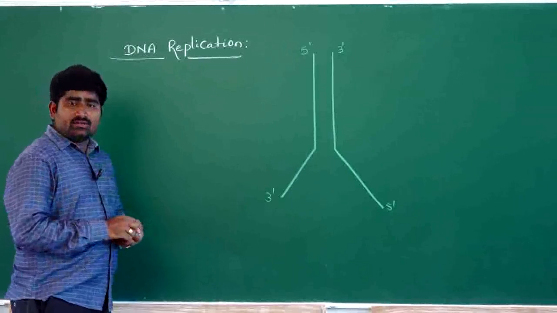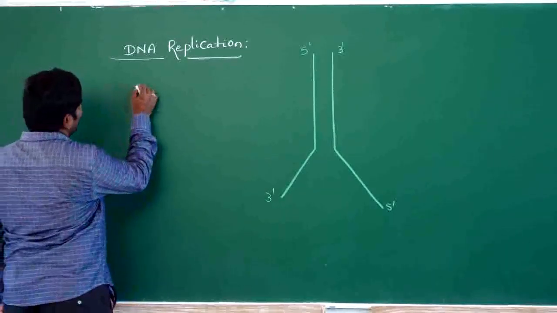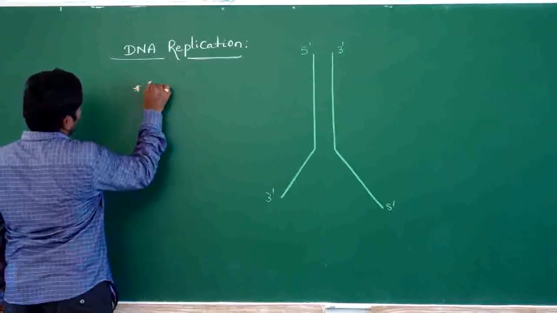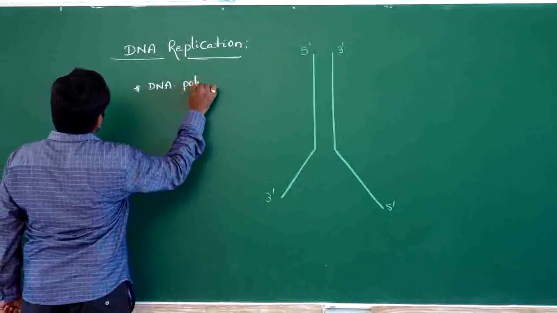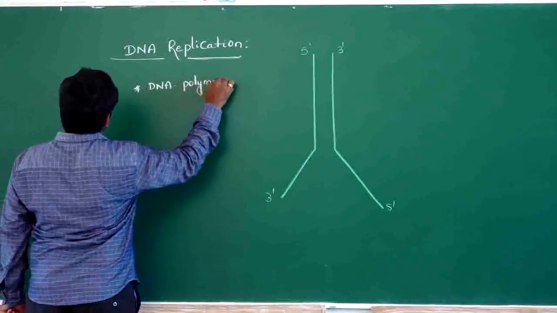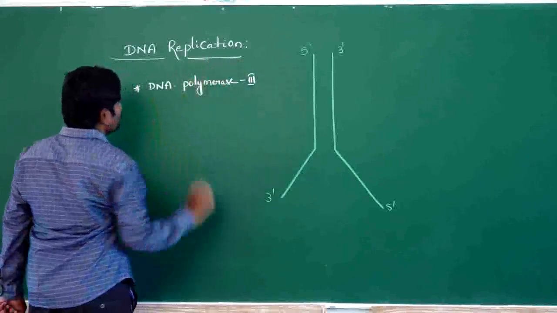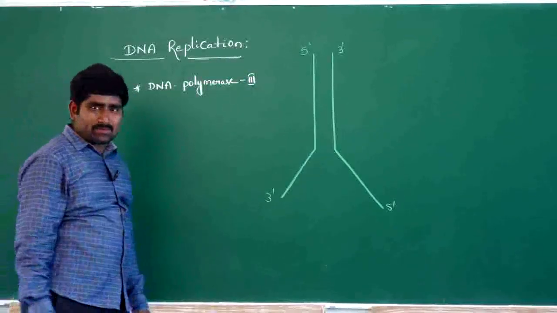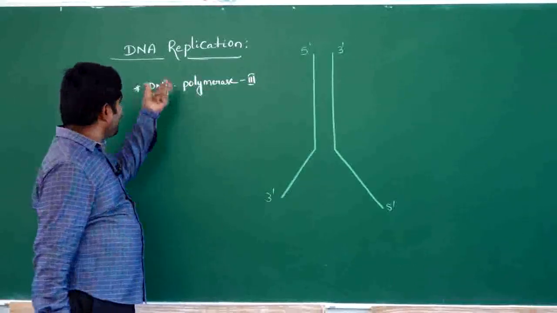DNA replication also requires some enzymes apart from DNA polymerase. Of course, DNA polymerase is the main enzyme. There are three DNA polymerases that participate, as we know. DNA polymerase 3 is the major enzyme for DNA replication.